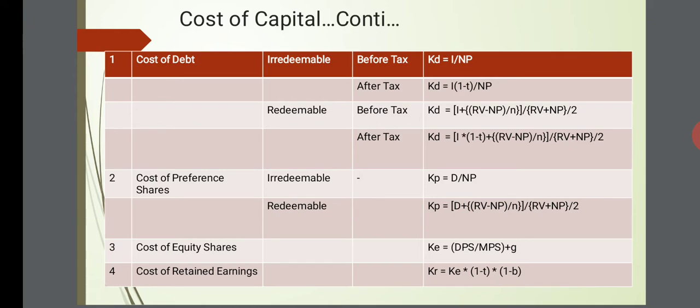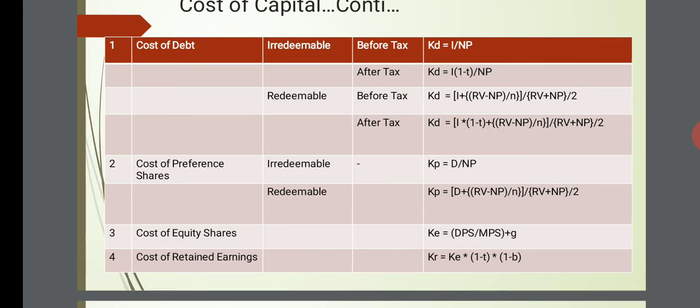Cost of debt, irredeemable, before tax: cost of debt is equal to interest upon net proceeds. After tax, it becomes interest into 1 minus t upon net proceeds. Net proceeds is the debt amount which a company gets in hand after deducting all the issuance charges, etc.